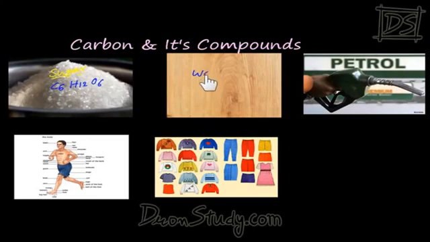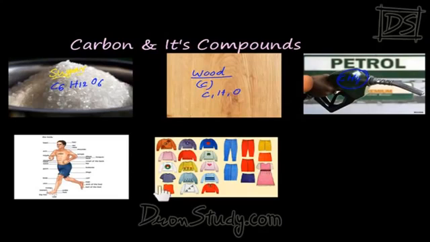What is this? Wood. In wood, what is present? Carbon. If there is no carbon, then wood cannot be formed. Wood also contains carbon, hydrogen and oxygen. This one, what is this? Petrol. What is there in petrol? Carbon. In which form? Methane, in the form of CH4. That means if carbon was not there, then petrol was also not present, and if petrol weren't there, then our cars wouldn't have run, isn't it? That means carbon is very important.